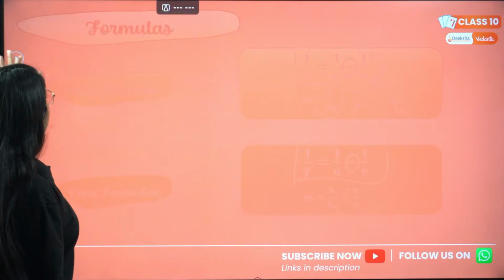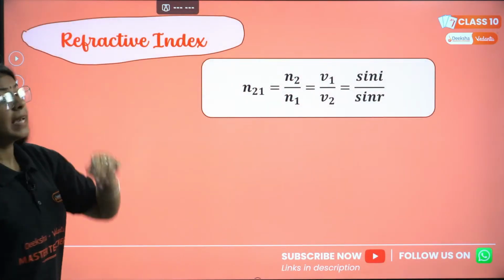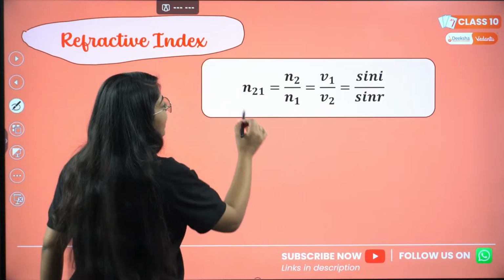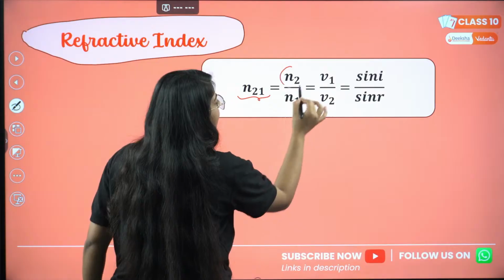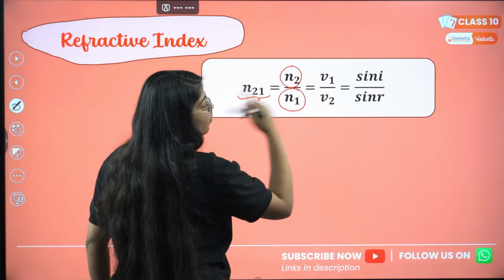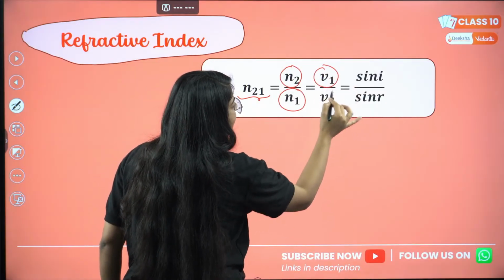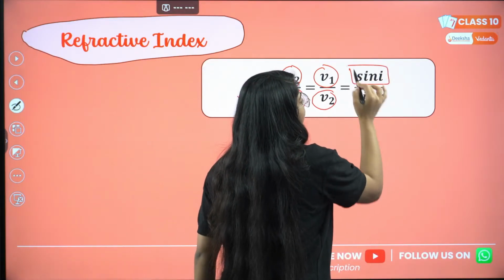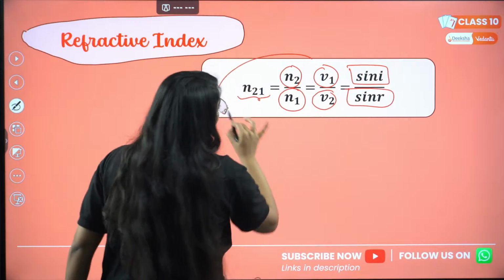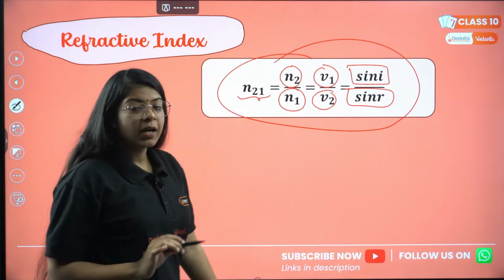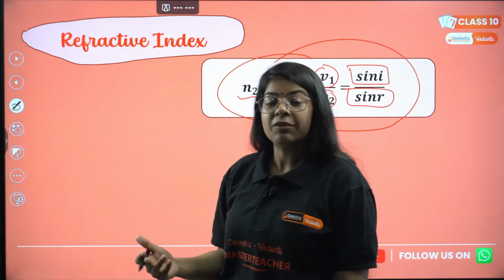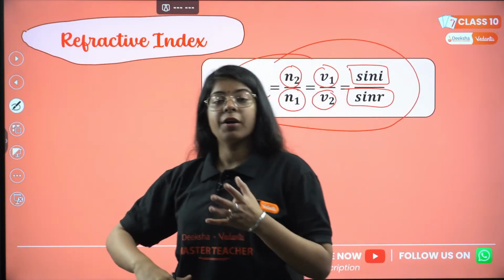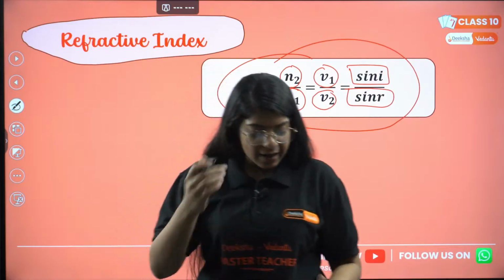What's left? We have one more topic, that is refractive index. So n21 can be written as n2 divided by n1, which will be equal to v1 divided by v2, which will then be equal to sin i divided by sin r. This whole formula is very important because even I used to get confused between the relationship between refractive index, velocity, or angles.